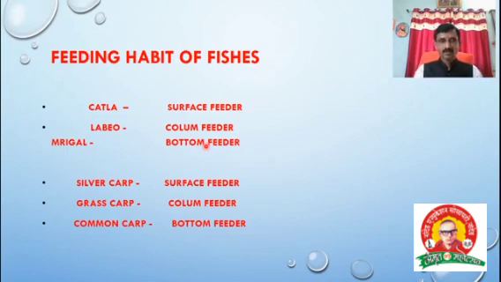On the basis of that, below the Indian major carps, we have taken here the exotic carps. Within the exotic carps, number 1, that is the silver carp, is a surface feeder. Grass carp is a column feeder and common carp is a bottom feeder. Exotic carps have three examples, that is silver carp, grass carp and common carp. They also have the feeding habit: silver carp is the surface feeder, grass carp the column feeder and common carp the bottom feeder. This is the basic knowledge of fishery science of the introduction. It's the feeding habit of the fishes.